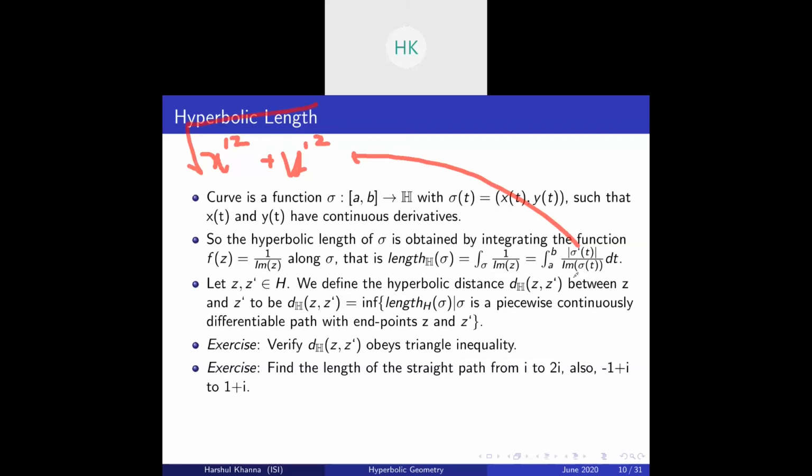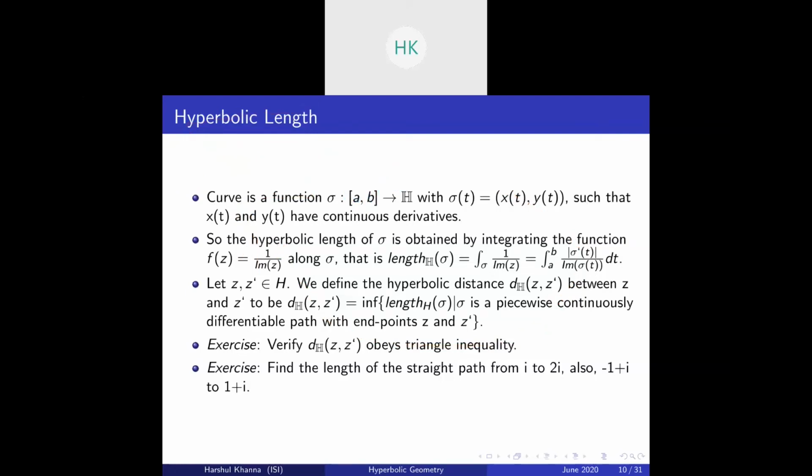This is the modulus of sigma dash t, and the imaginary part is just y. So you're integrating this essentially by y dt. Hope this is clear to you, how this is the same thing as before.